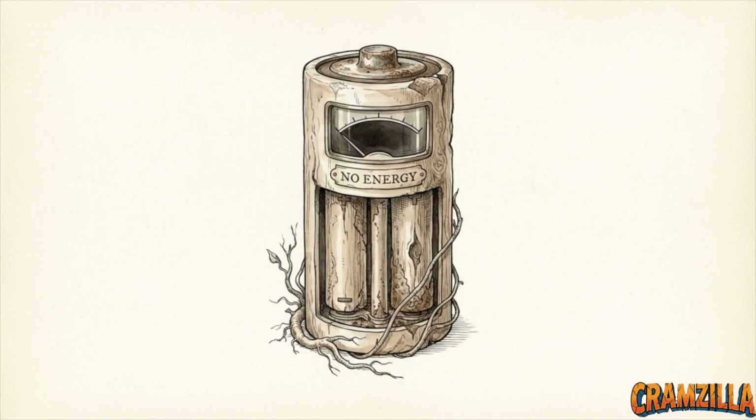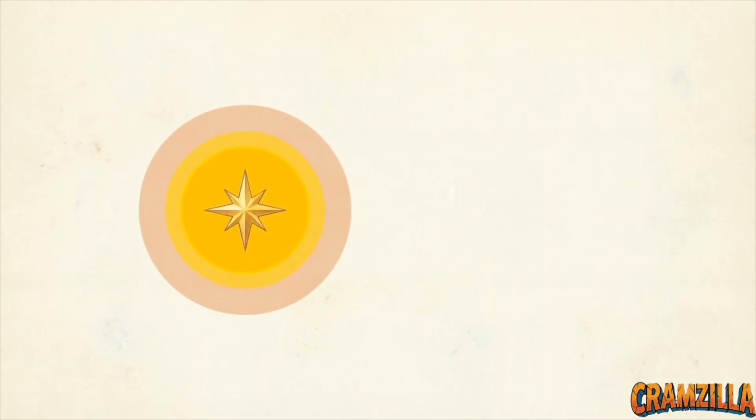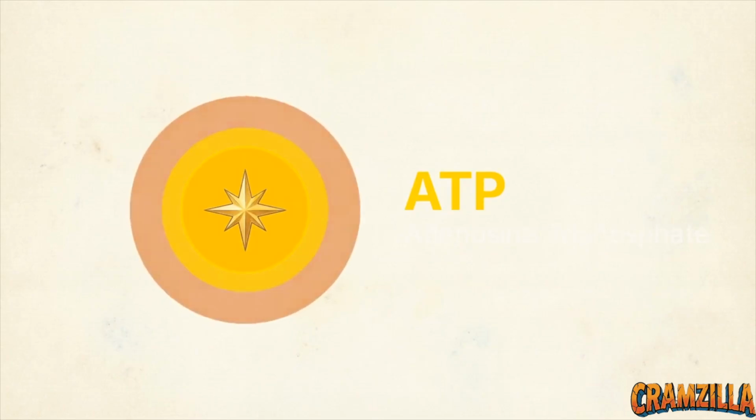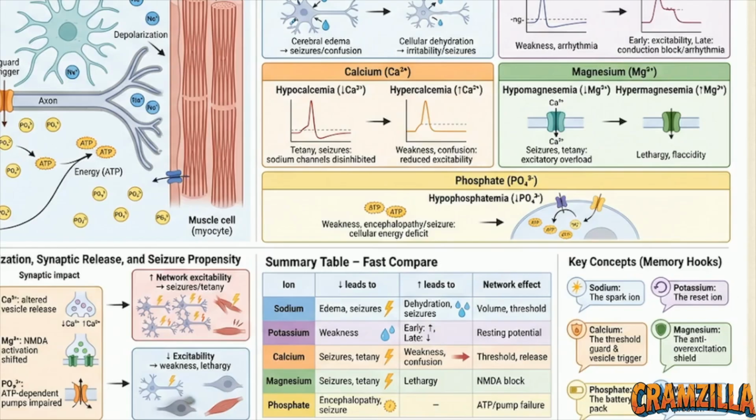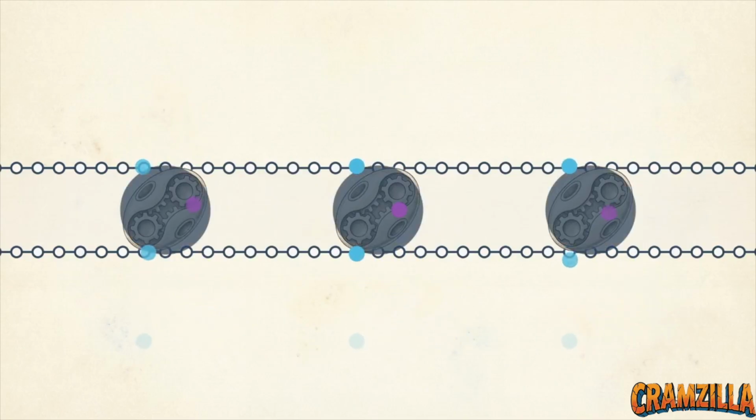The final mechanism steps entirely away from channel gating and gradients to address the foundation of cellular economics, energy. Phosphate is the critical substrate for the synthesis of ATP. ATP, or adenosine triphosphate, is the primary molecule used by cells to store and transfer energy. This panel shows the cellular effect of hypophosphatemia. Severe depletion of phosphate leads to an immediate and direct cellular energy failure. Without ATP, the energy-dependent ion pumps that maintain the normal gradients seize up entirely. Cellular homeostasis is destroyed from the ground up.